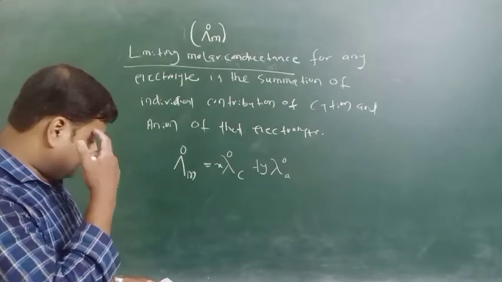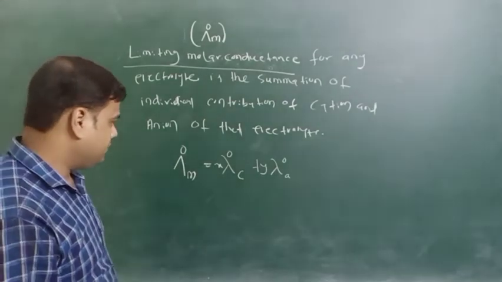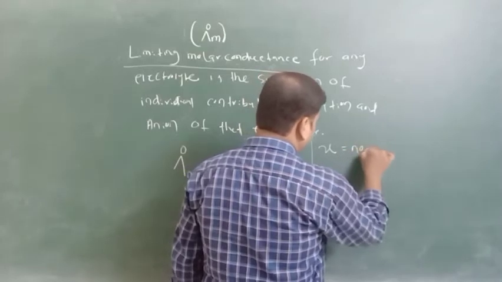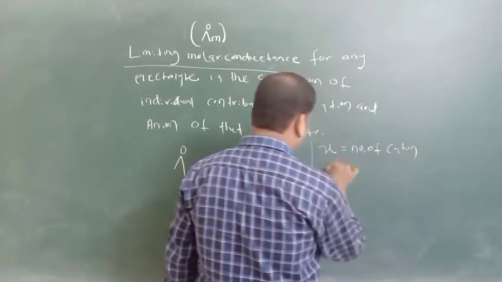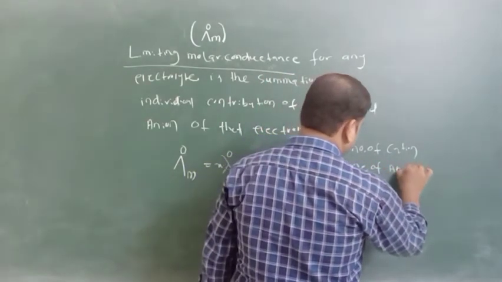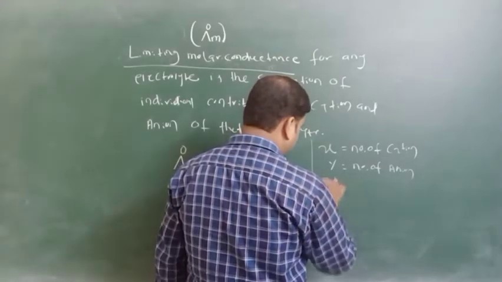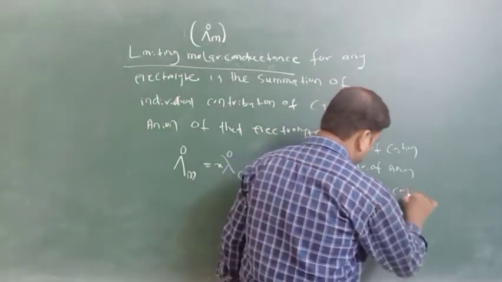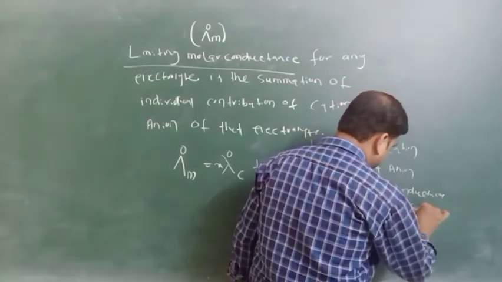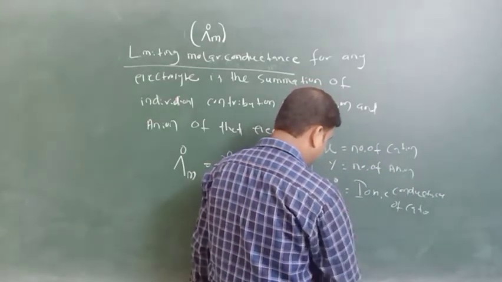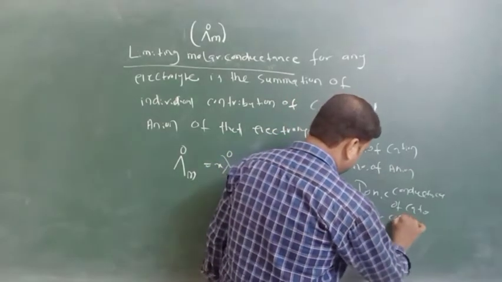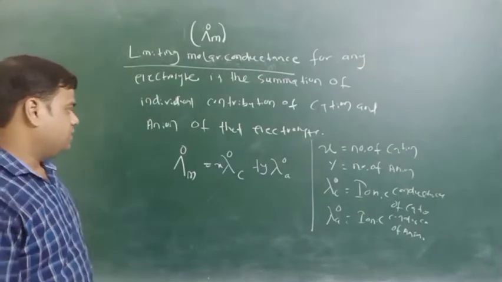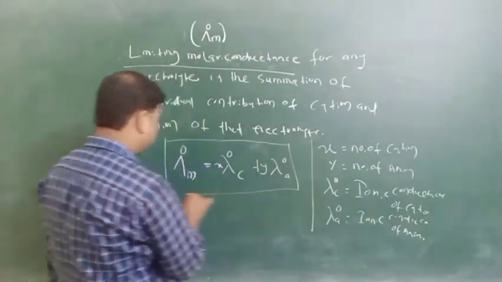Lambda C naught is the ionic conductance of the cation, and lambda A naught is the ionic conductance of the anion. Based on that, we will do some numericals.